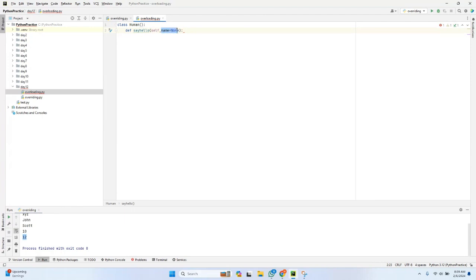If I don't pass any value, it will take this particular None for this. So these are nothing but default arguments. We have discussed default arguments in functions as well, right? This is nothing but the default argument. If I pass any value, it will take that value. Otherwise, it will have that default value. In this case, the default value for this parameter is None, right?